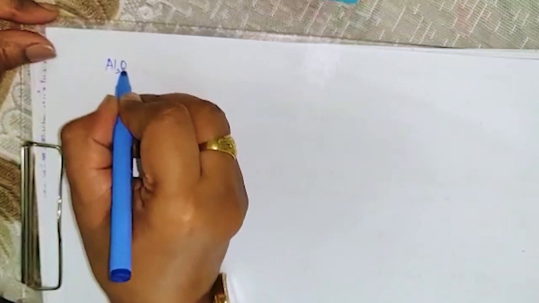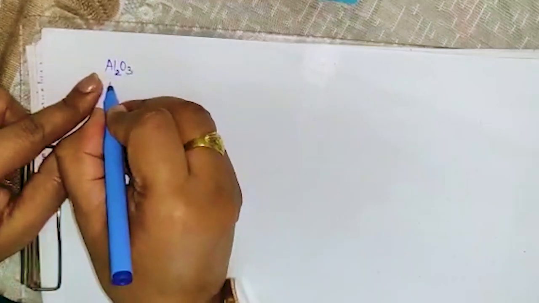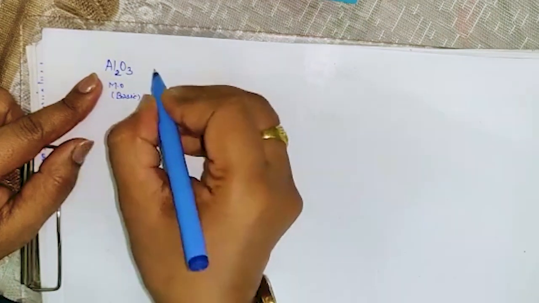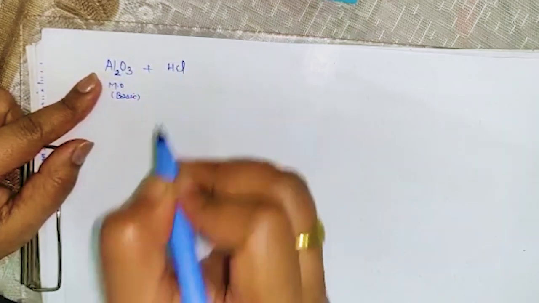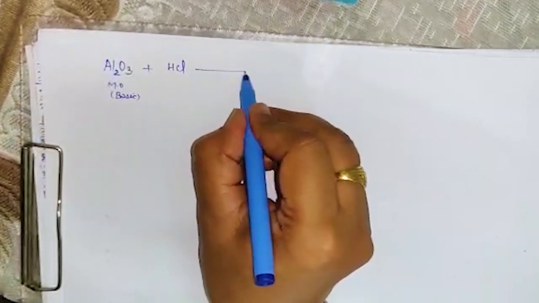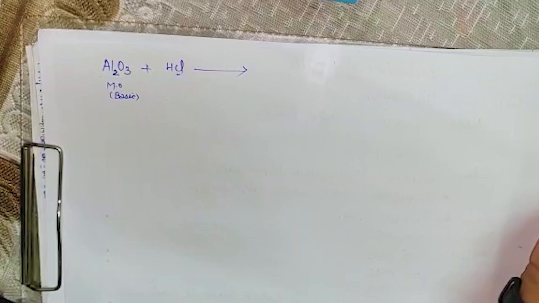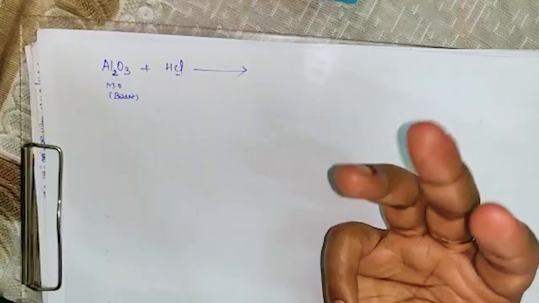Okay, so now let's do another example. Let me take an example of aluminium oxide. This is aluminium oxide, and this is metallic oxide. So in general, metallic oxides are basic. So if it is basic, it will react with an acid. Take an acid, HCl. What will be the salt formed? Quite clear. Positive part is this, negative part is this. Aluminium has valency 3 and chlorine has valency 1. So 3 chlorine we want, isn't it?